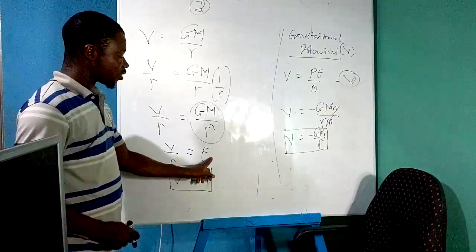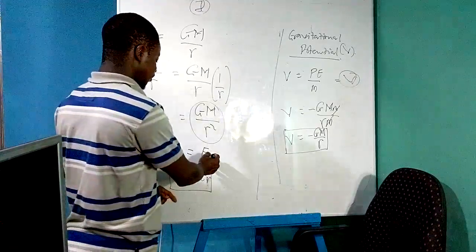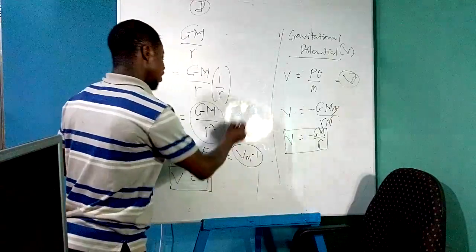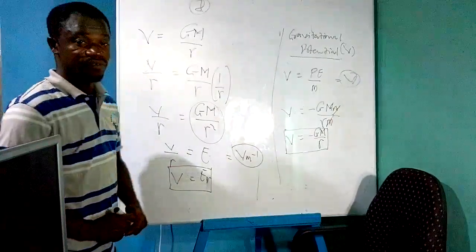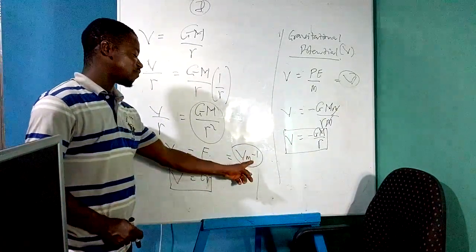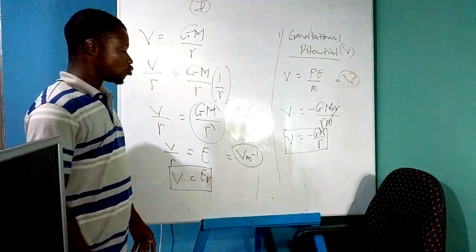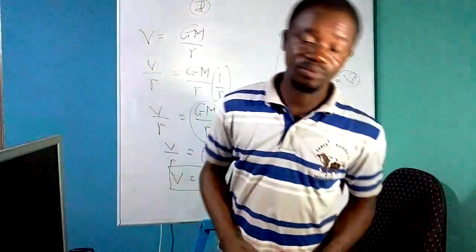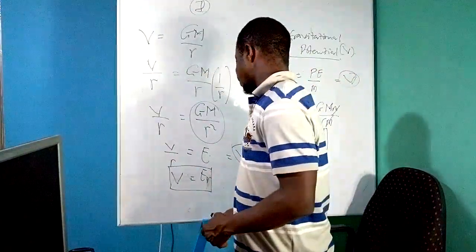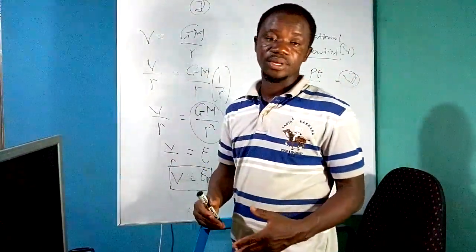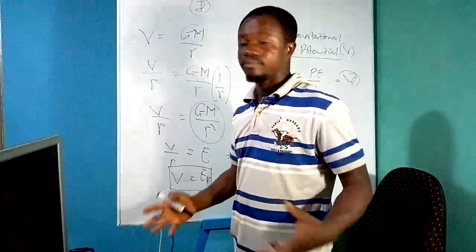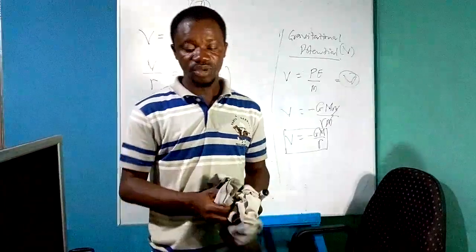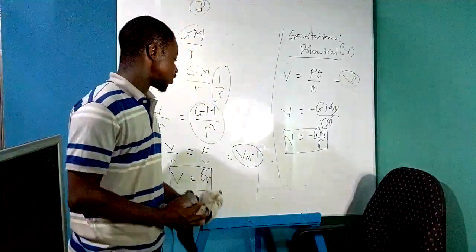So another unit for gravitational field intensity is given by volt per meter. Sometimes you see a question and then we have volt per meter. Sometimes you see a question and then we have Newton per kilogram. The unit is the same. We're using them to refer to the same quantity.